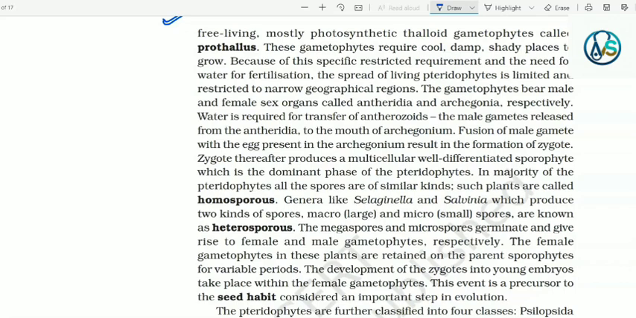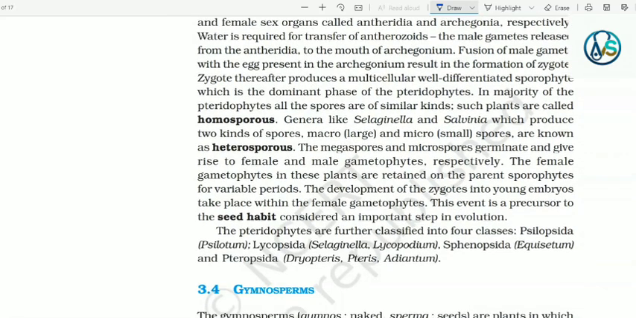In the majority of the pteridophytes, all the spores are of similar kinds. Such plants are called homosporous. Genera like Selaginella and Salvinia, which produce two kinds of spores, macro, that is large, and micro, that is small, spores, are known as heterosporous. The megaspores and microspores germinate and give rise to female and male gametophytes respectively. The female gametophytes in these plants are retained on the parent sporophytes for variable periods. The development of the zygotes into young embryos takes place within the female gametophytes. This event is a precursor to the seed habit, considered an important step in evolution.